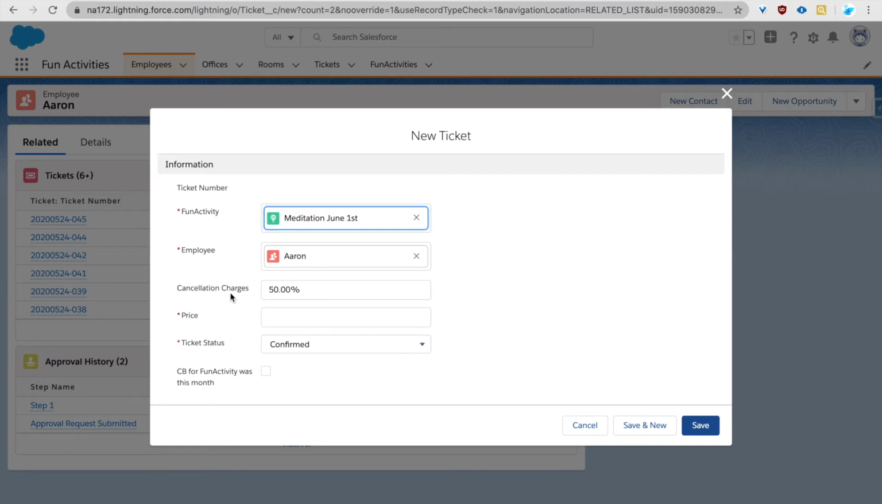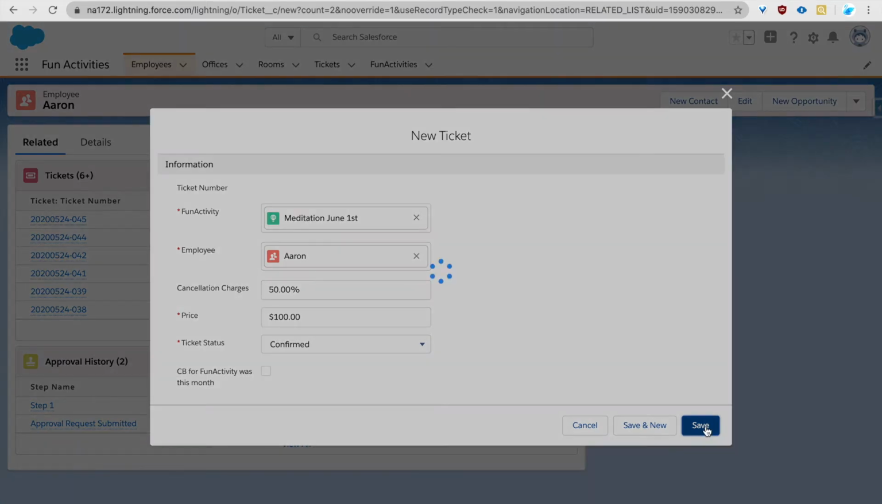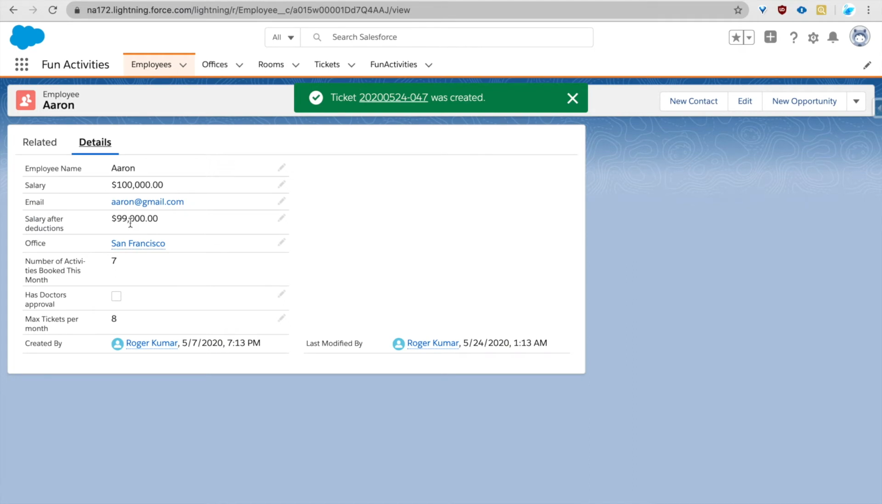We can here book whatever cancellation charge, we can define it here. The price for this ticket is $100. Let's see what happens when we book it. The 99,000 is what's remaining in his salary. When we refresh it, we can see that $100 have been deducted from this amount, but this has not gone up.